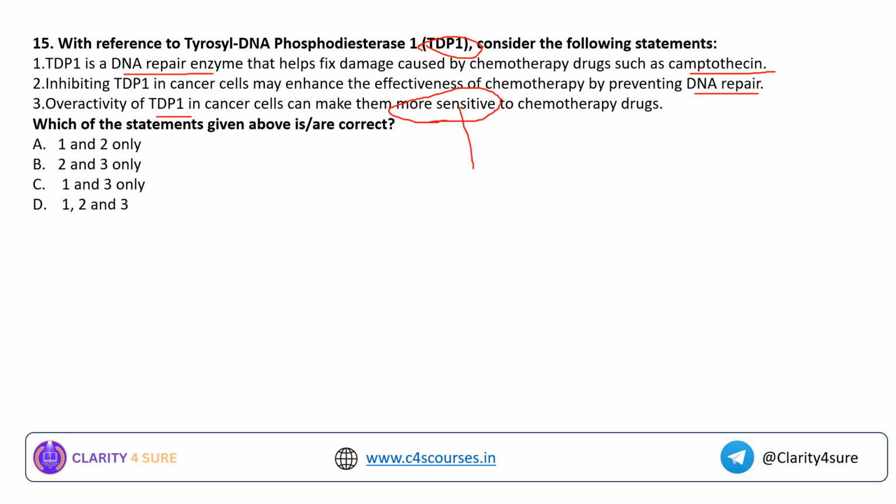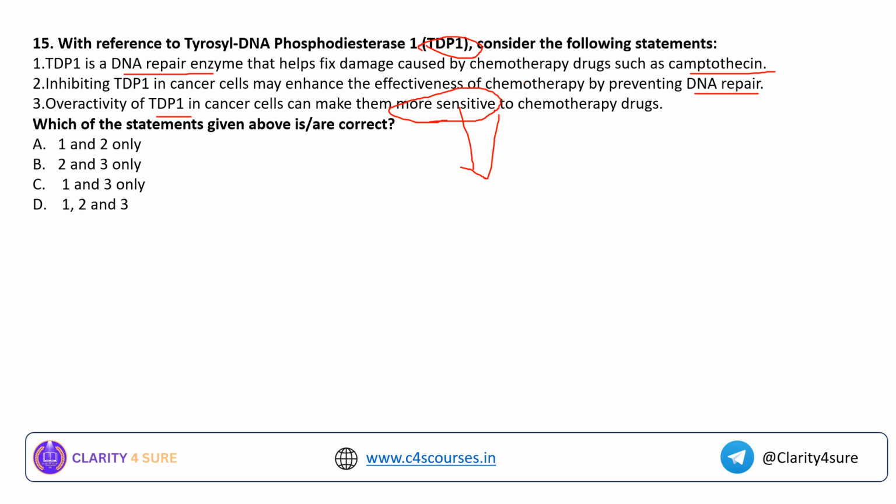It is not more sensitive, it is more resistant, because I hope you remember the concept of DNA repair and the role of this TDP1 enzyme, where this is the main culprit, where it actually repairs the DNA of the cancer cell that is being attacked by the chemotherapy. So due to this self repair of that particular DNA using TDP1, the cancer cells become resistant to the treatment.